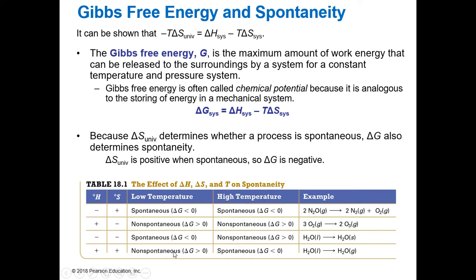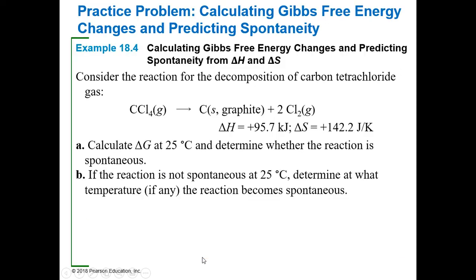Oh, so it could be spontaneous or not. So we would have to figure out which one it was. If delta H was negative and delta S was positive, we know that it would always be spontaneous, right? Or up here, we have delta H positive, delta S negative, we know it would always be non-spontaneous. But since we have both of them positive, we would have to figure out, is it spontaneous or not?